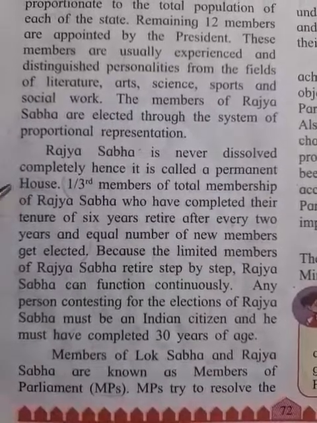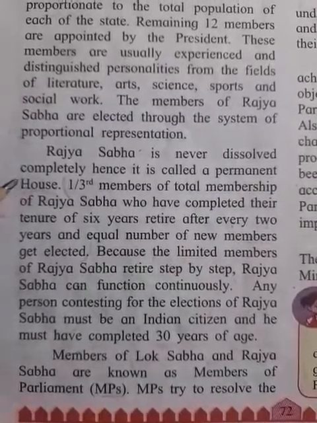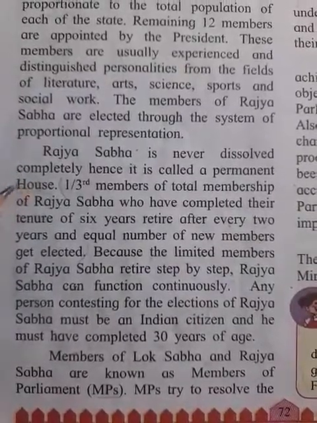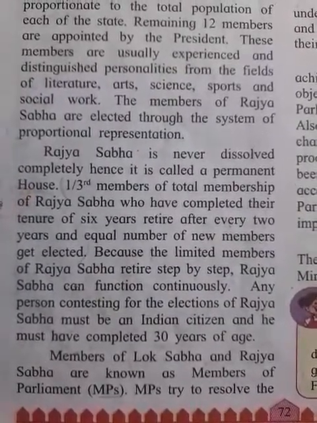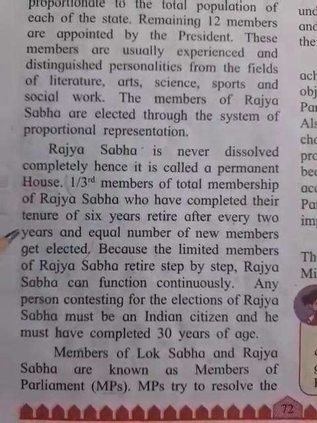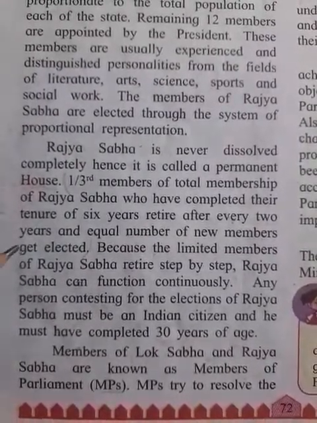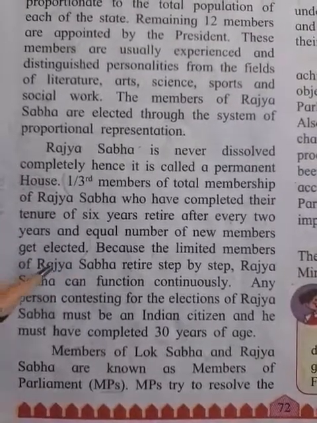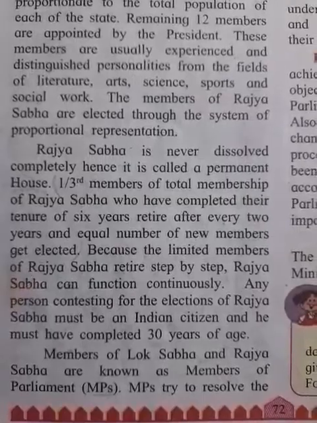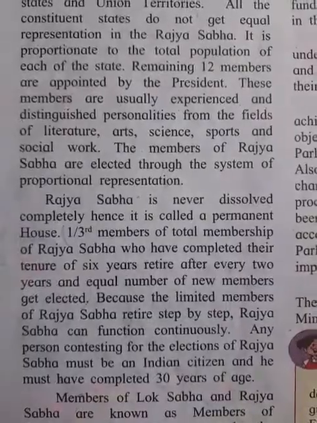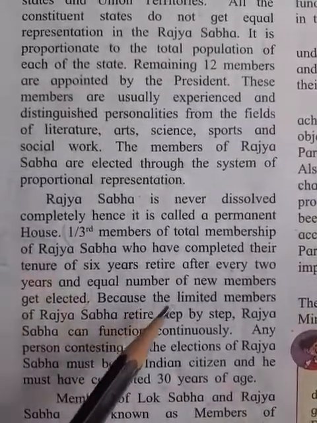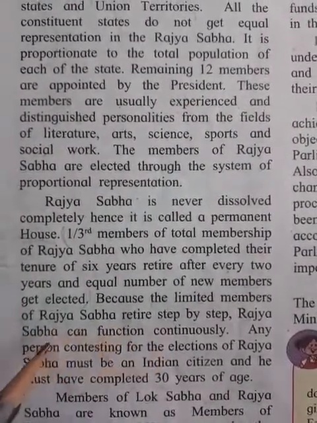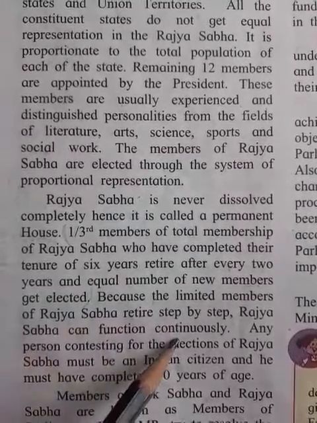So we can say it is a permanent house because it never dissolves completely. Because a limited number of members retire step by step, Rajya Sabha can function continuously.